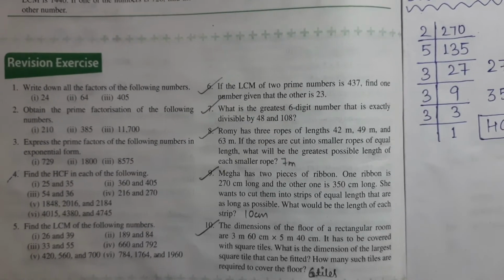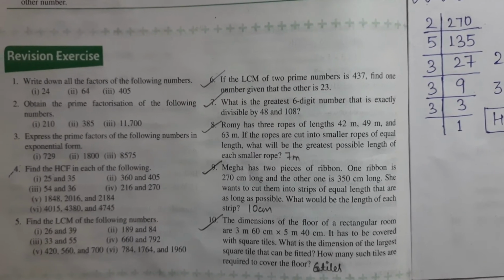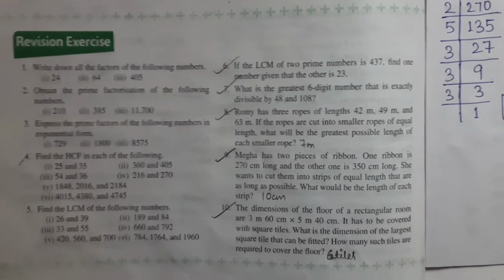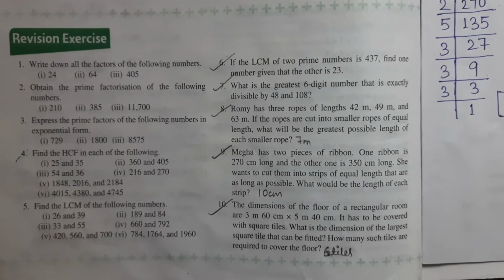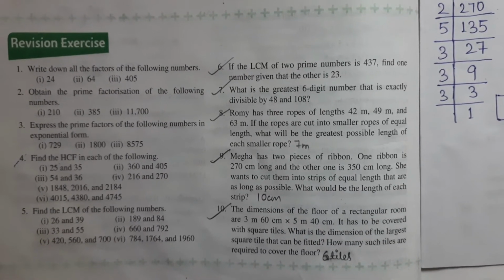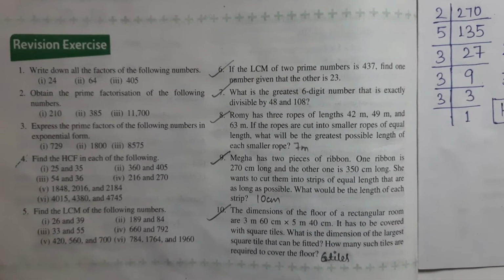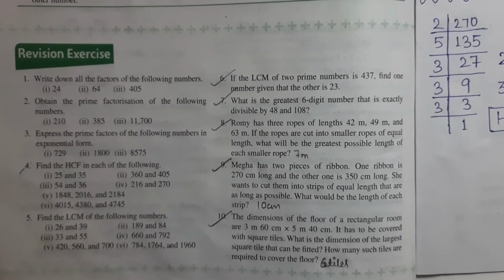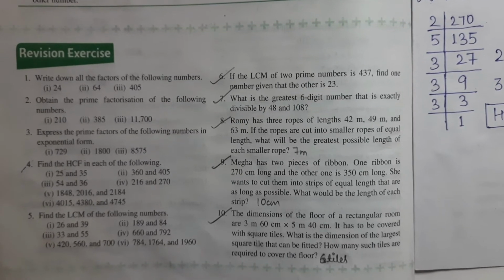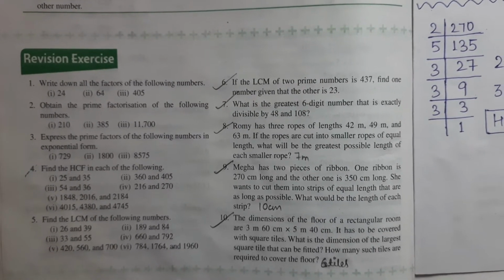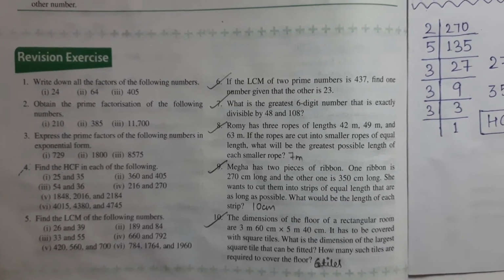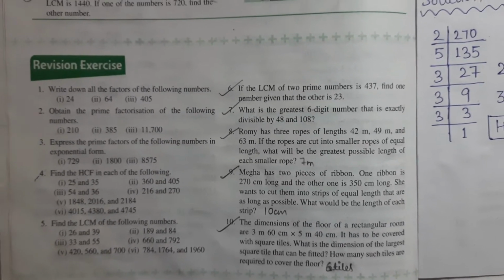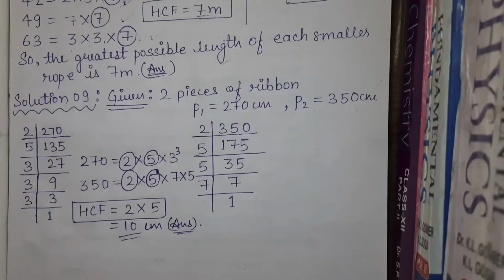Our next question is question number 9. Megha has 2 pieces of ribbon. One ribbon is 270 centimeter long and the other one is 350 centimeter long. She wants to cut them into strips of equal length that are as long as possible. Please note these words, as long as possible. That means this is the hint that you need to find the HCF. What would be the length of each strip?